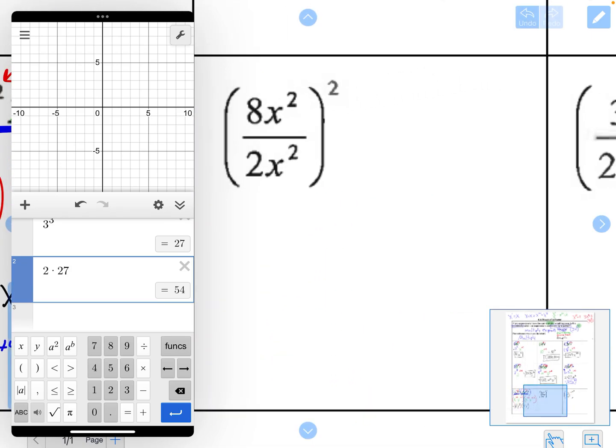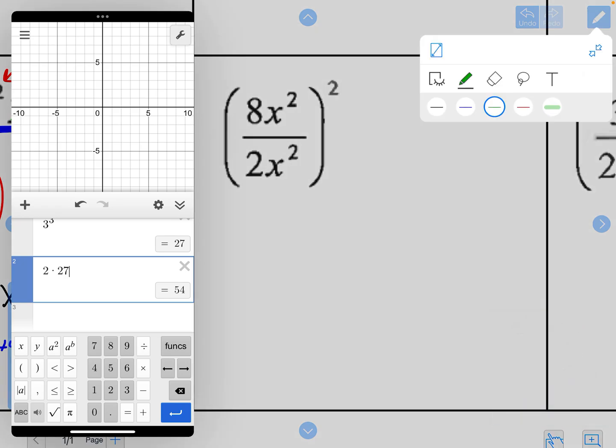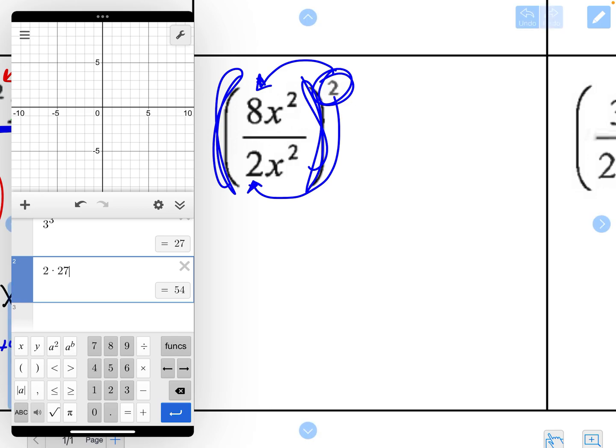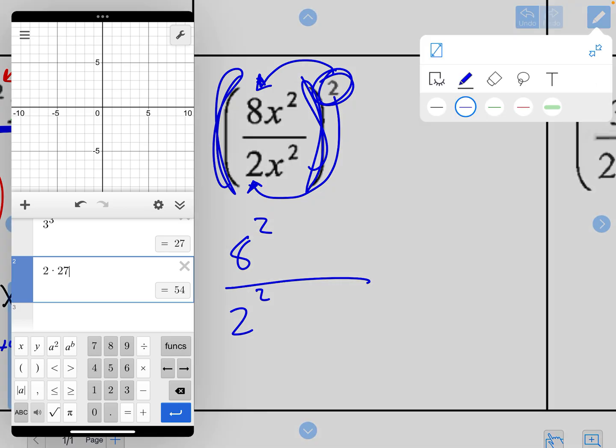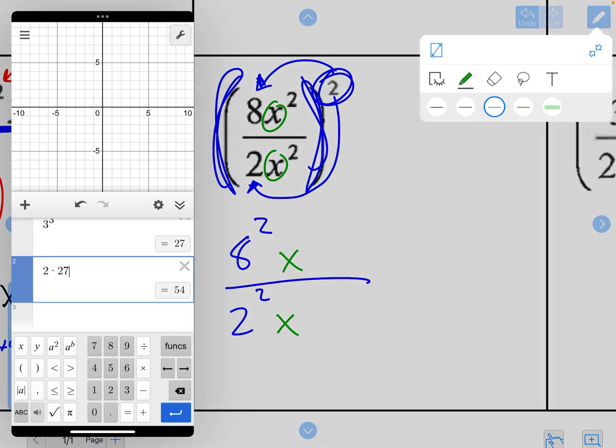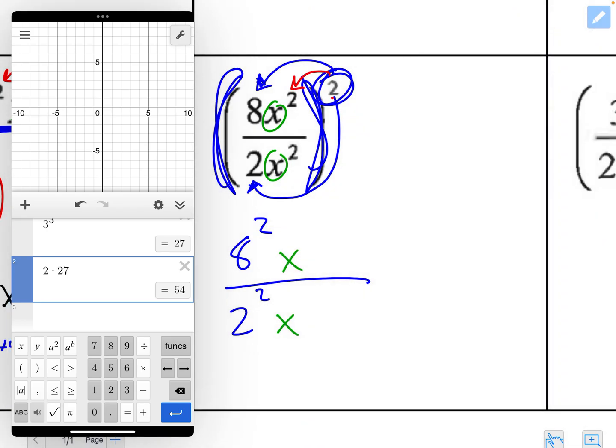All right, again, if the whole problem is squared, or in parentheses, and then I have the exponent on the outside, it goes to both the top and the bottom. So step 1 is I need to raise both the 8 and the 2 to the power of 2. Then I need to write down my bases, and then I need to multiply my exponents. So 2 times 2 and 2 times 2.